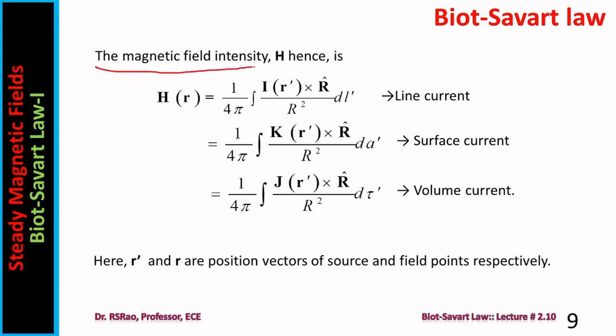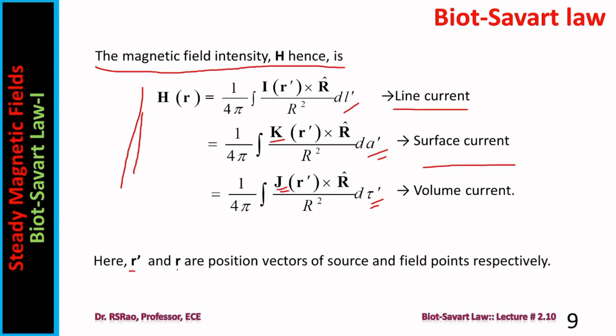Therefore, the magnetic field intensity H for line currents is H equal to 1 by 4 pi, integral of I dl prime cross R cap by R square. For surface current, I is replaced by K and dl prime is replaced by dA prime. For volume currents, I is replaced by J, the current density, and the differential surface area is replaced by differential volume. So the basic law, Biot-Savart law, when coupled with that equivalence, results in all these.